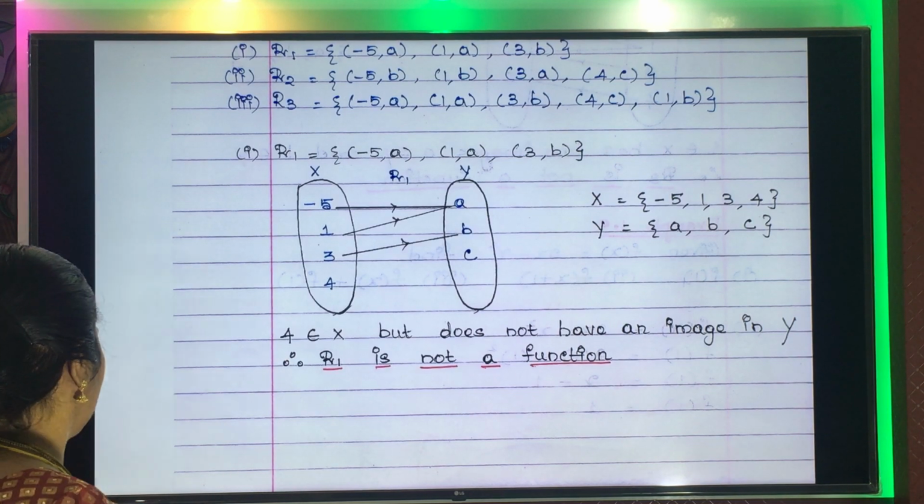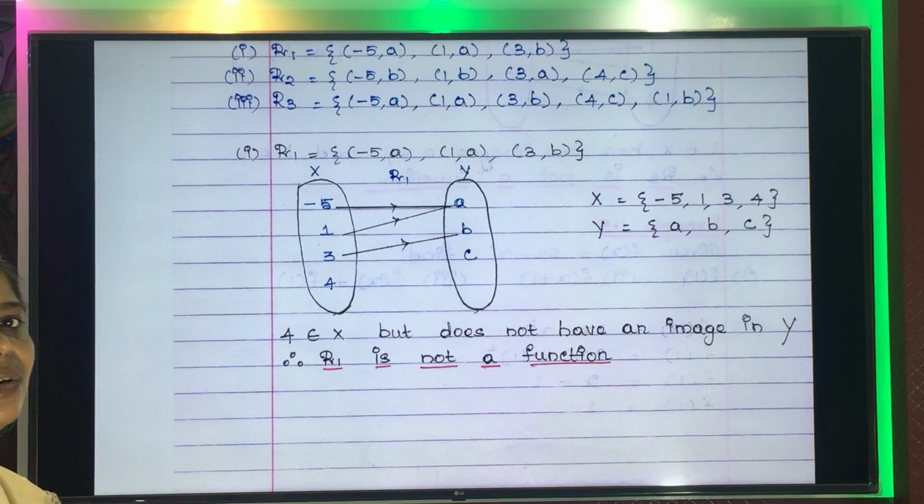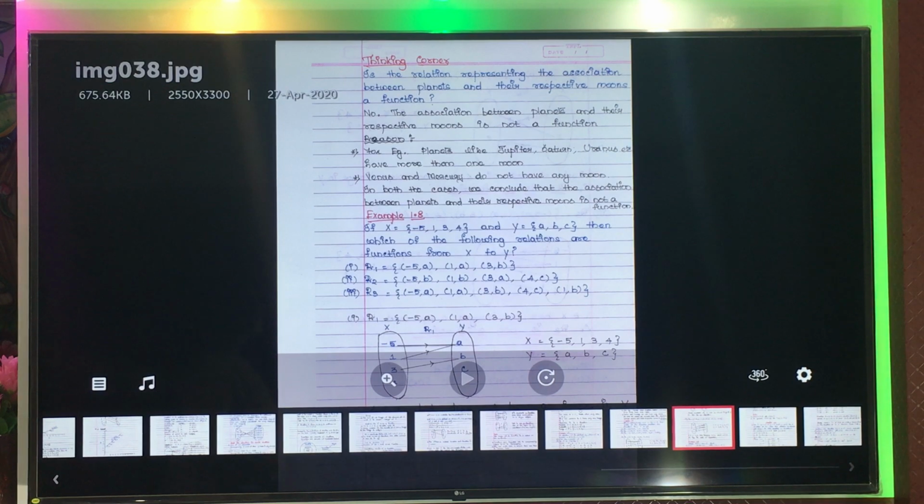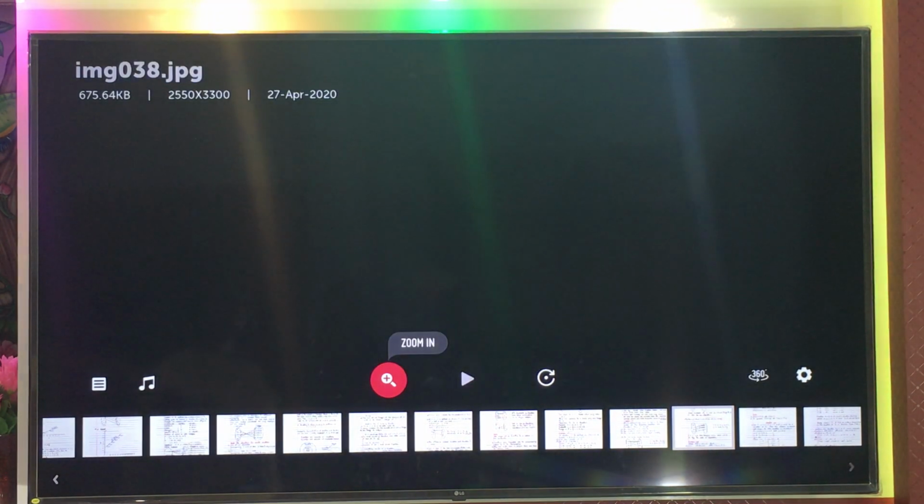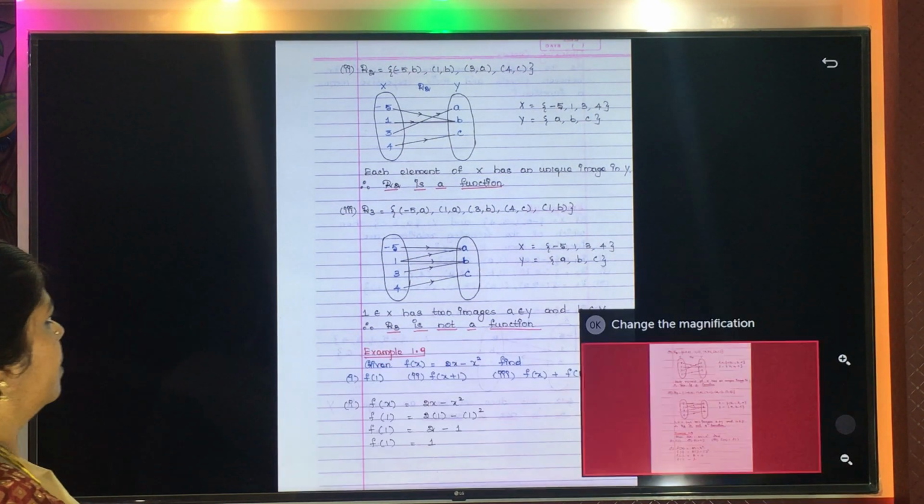Yes. In a similar manner, we will see for the other subdivisions also whether the relation is a function or not. Okay?